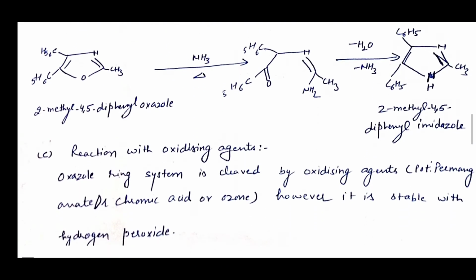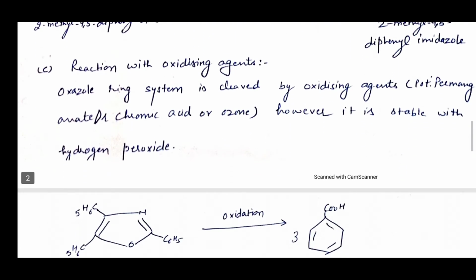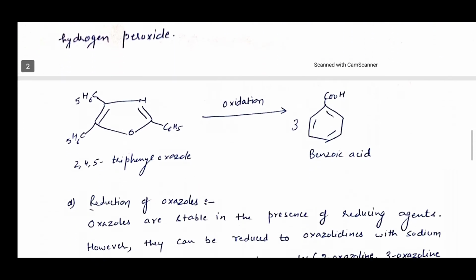Now next is reaction with oxidizing agent. The oxazole ring system is cleaved by oxidizing agents such as potassium permanganate, chromic acid or ozone. However, it is stable with hydrogen peroxide. As you can see in this reaction, 2,4,5 triphenyl oxazole on oxidation forms 3 molecules of benzoic acid.